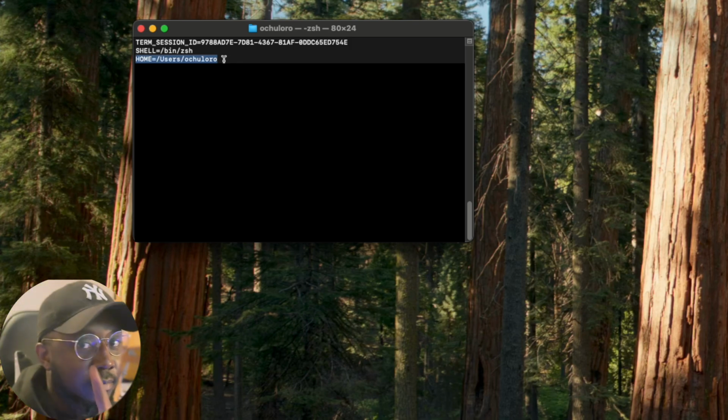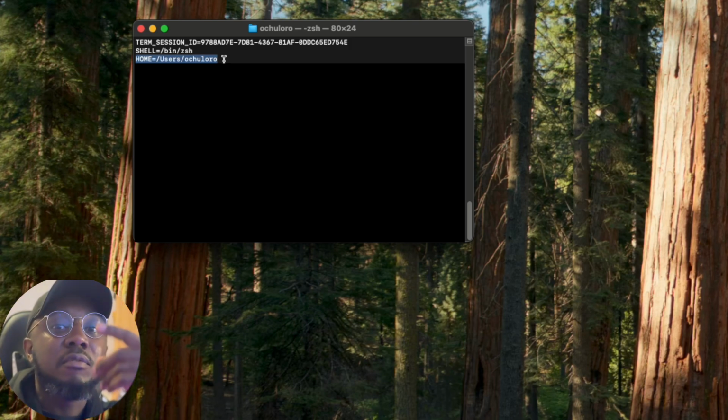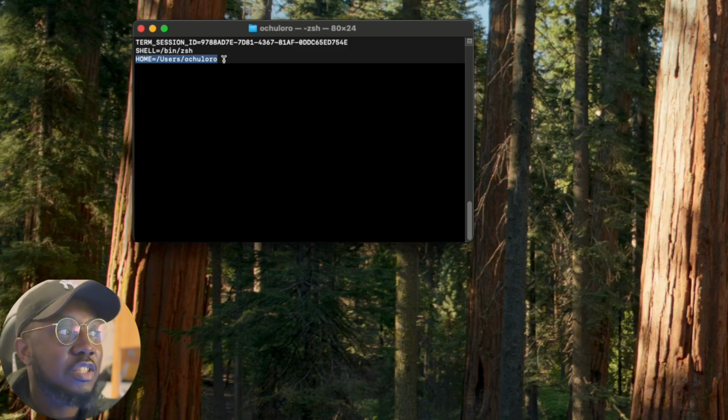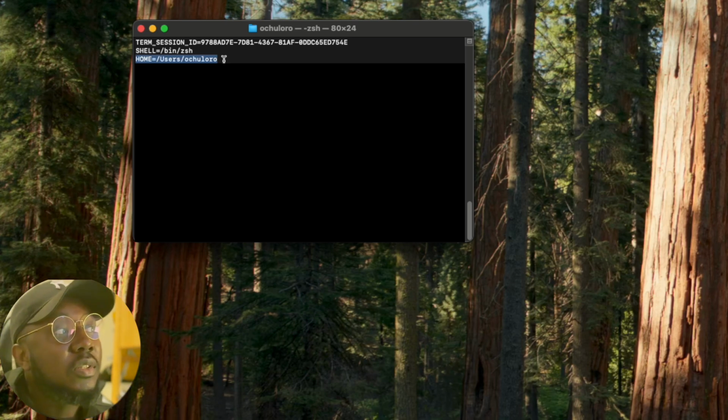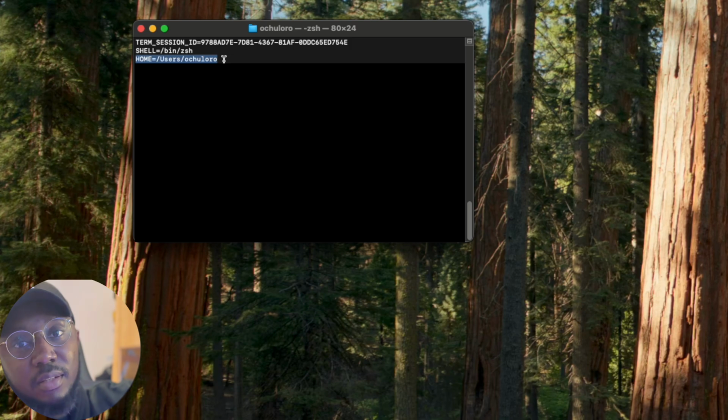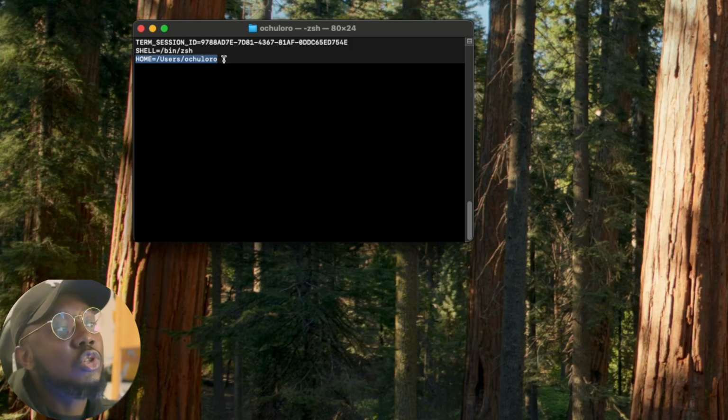with what? You get it now? It replaces it with the path. So basically, it just starts from the home and replaces it with user and Ochulo O, and so we can then move to Ochulo O. The fun thing is that you can actually modify this, but please do not modify this. It's good to keep it like this so that anytime you're stuck, you can actually go to your home.